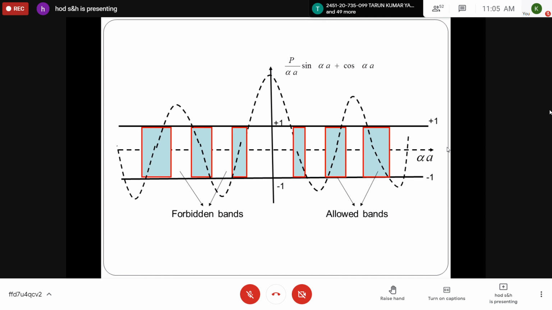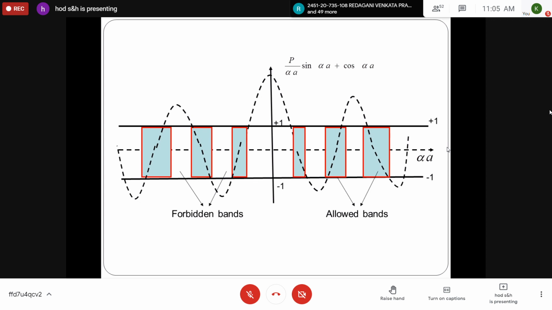So as the value of alpha increases, the width of the allowed band also increases. As the value of P increases, the width of the allowed band decreases. As P tends to infinity, V0 is also very high, and the electron is strongly bound with the metal ions, and you will get only a single energy level. So if you take hydrogen, you get only a single energy level because the electron is strictly confined to the nucleus. If you could break this, it is nothing but an atom bomb. That energy is required so that you can create an atom bomb.